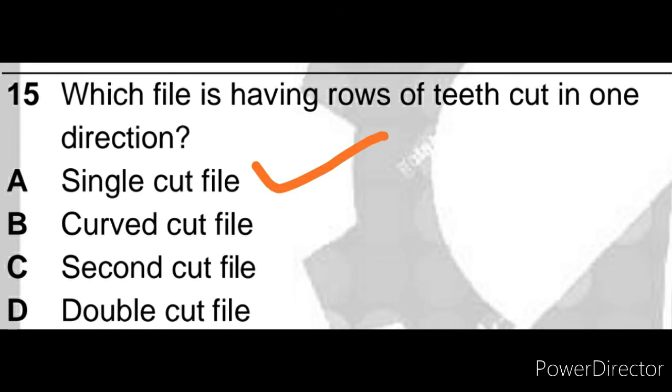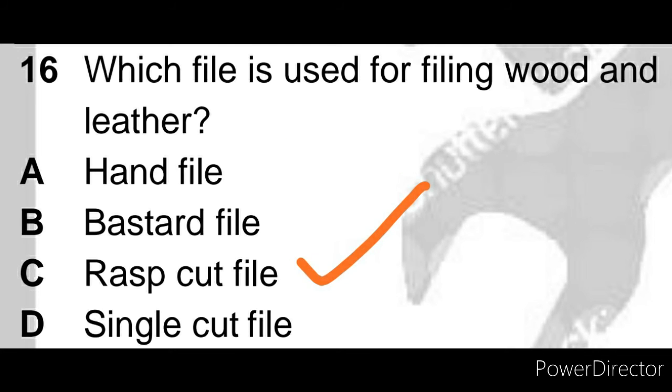Question 15, which file is having rows of teeth cut in one direction? Answer is single cut file. Question 16, which file is used for filing wood and leather? Answer is rasp cut file.